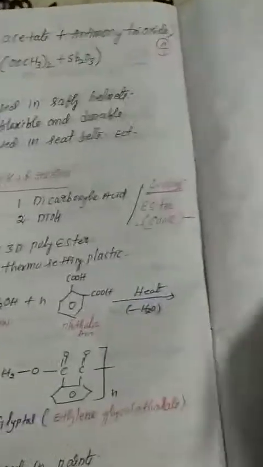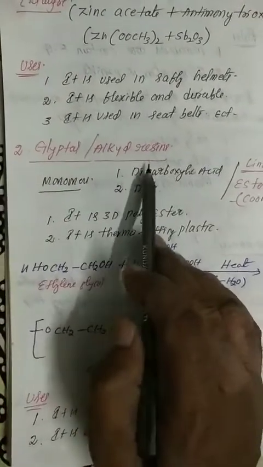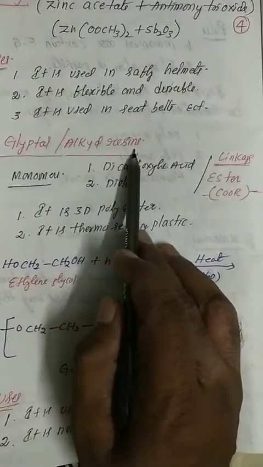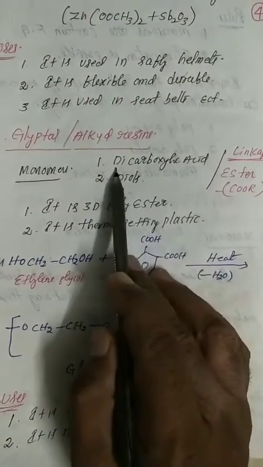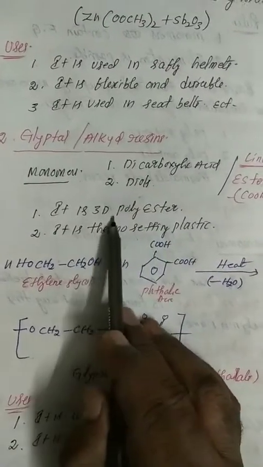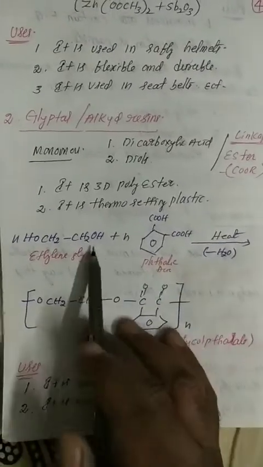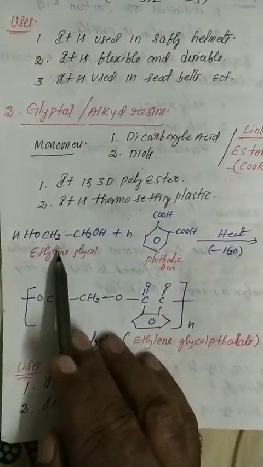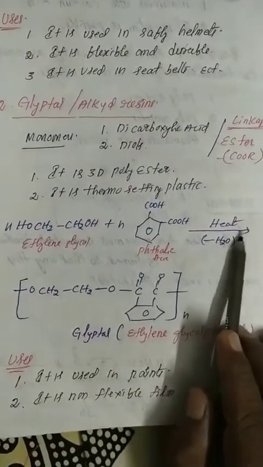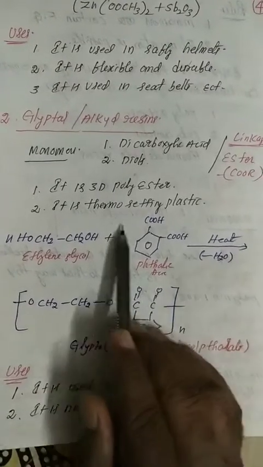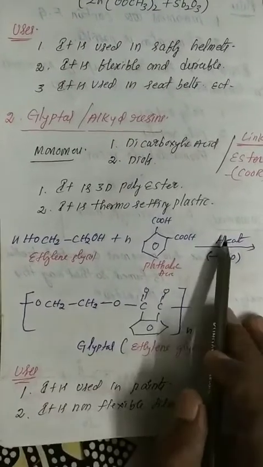Next, the second example from polyester: Glyptal. Another name is alkyd resins. This also has ester linkages. Here the monomer units, as already said, are dicarboxylic acid and diols. It is a 3D polymer ester. It is a thermosetting plastic. What are the monomer units in Glyptal? Ethylene glycol and phthalic acid, with heat. Here a catalyst is not required, because it depends on temperature and optimum conditions, just heat.